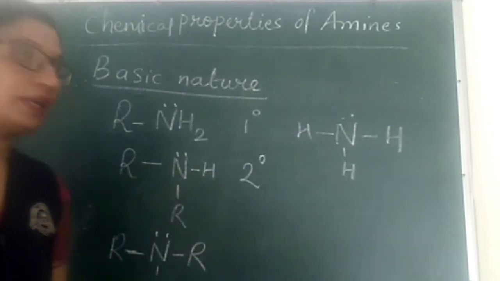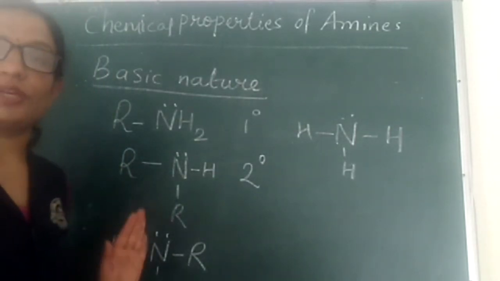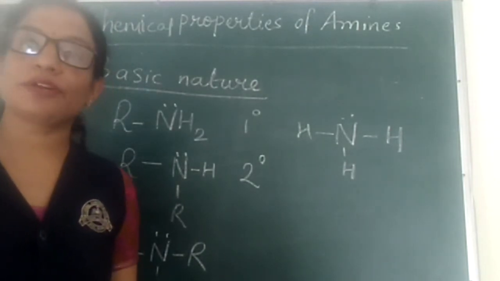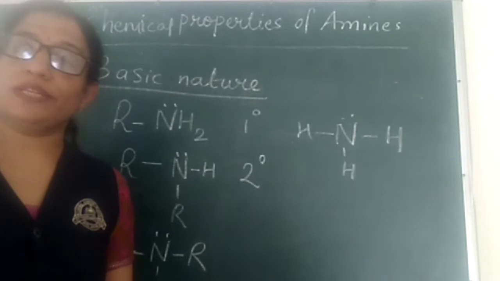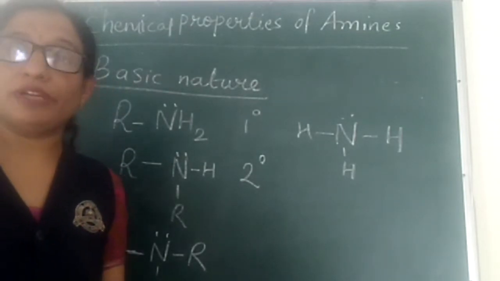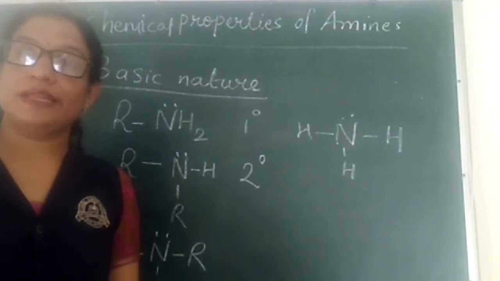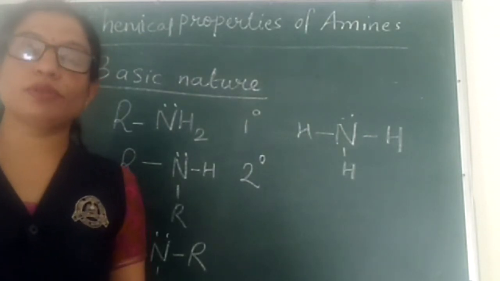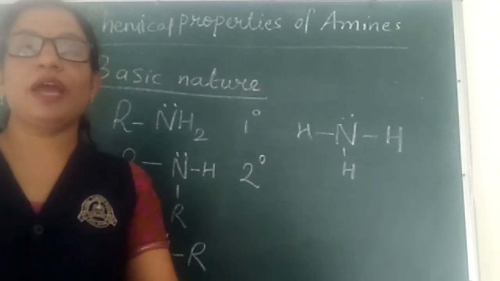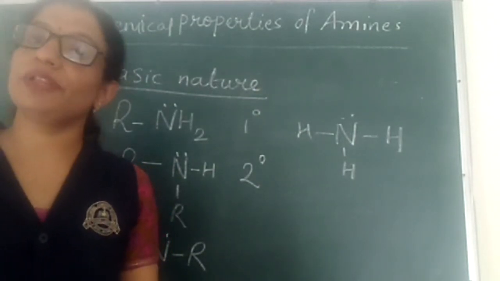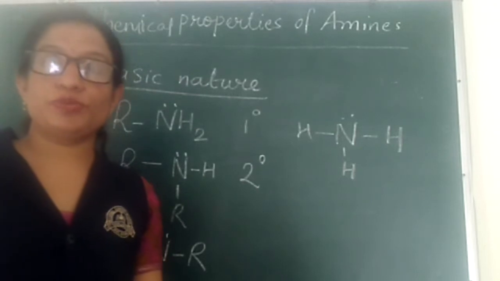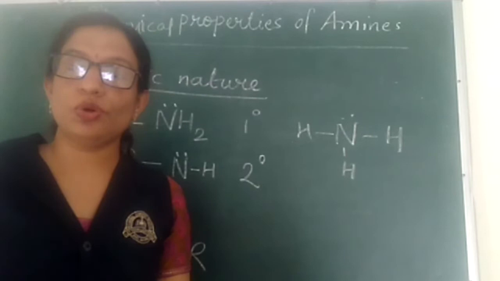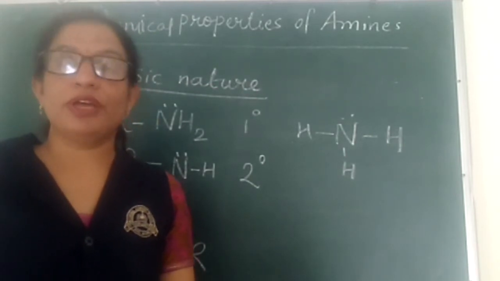We know that alkyl groups show plus I effect, that is electron releasing effect. What is electron releasing effect? They have a tendency to release, that means to move the sigma bond electrons away from themselves and towards the atom which is bonded with them. Alkyl groups show plus I effect. And how do we show plus I effect? With the help of an arrow.